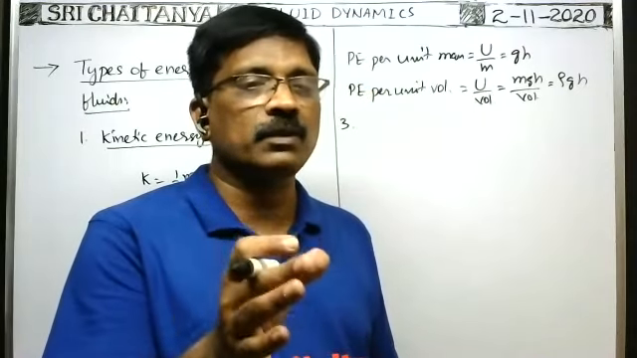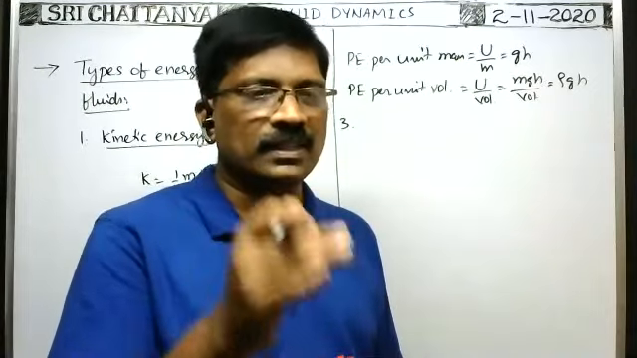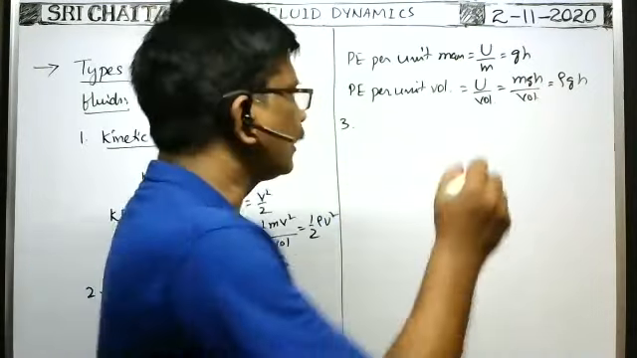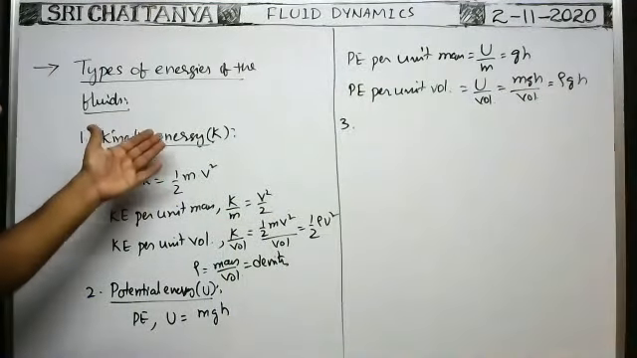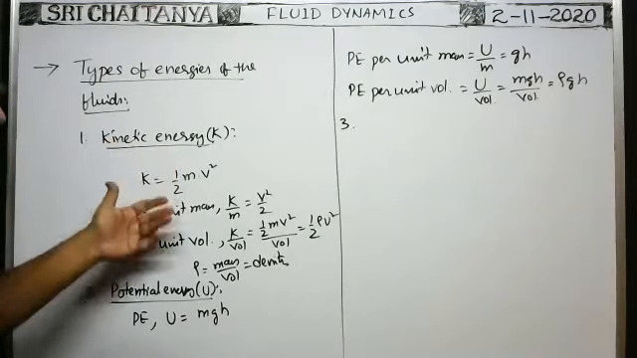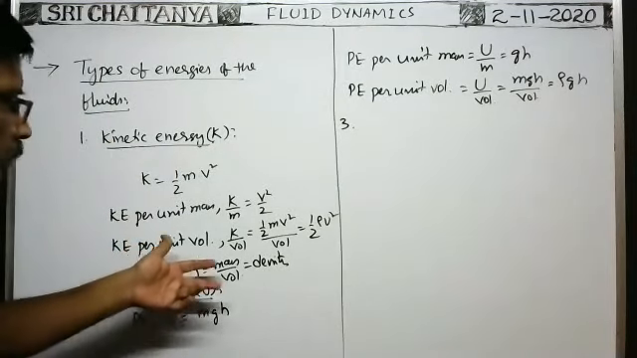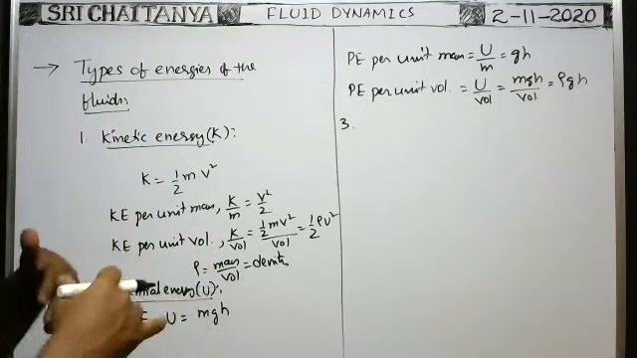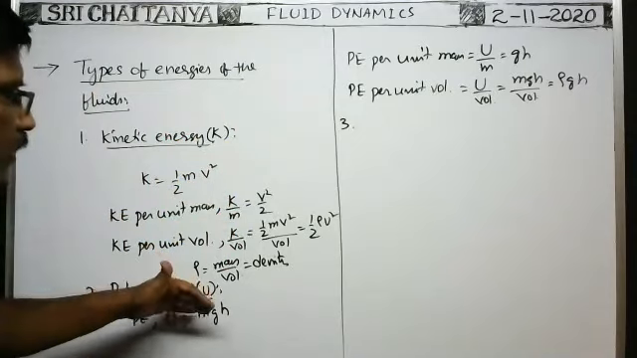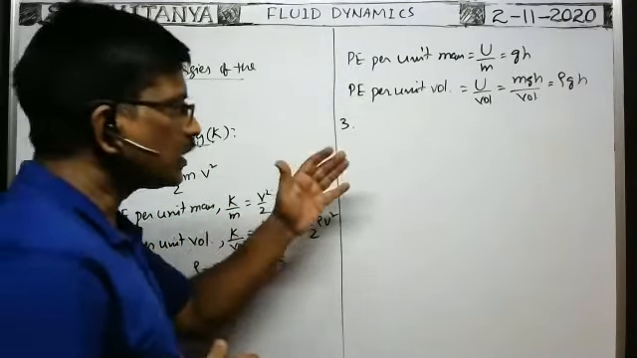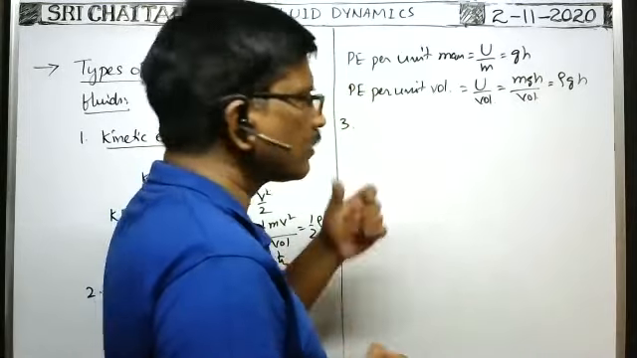So energy possessed by the liquid or gas, or in general a fluid, because of pressure difference is called the pressure energy. Energy possessed by the fluid by virtue of its motion is called kinetic energy. Energy possessed by the fluid because of its position or its shape, meaning in which pipe it is flowing and at what height it is flowing, is called potential energy. The energy possessed by the fluid because of its pressure is called pressure energy.